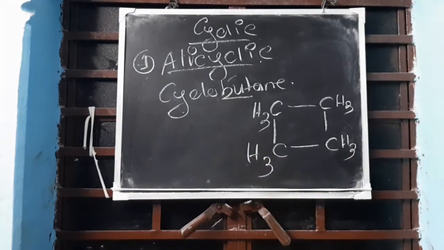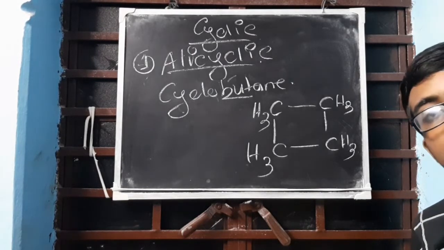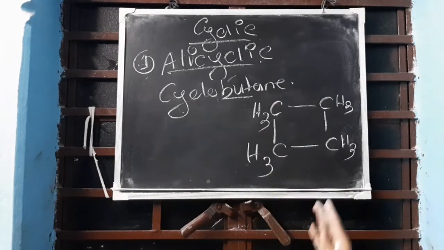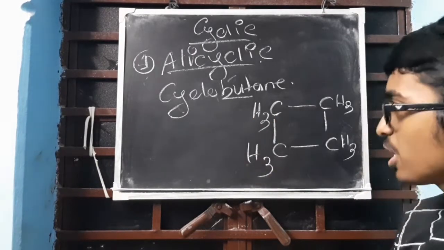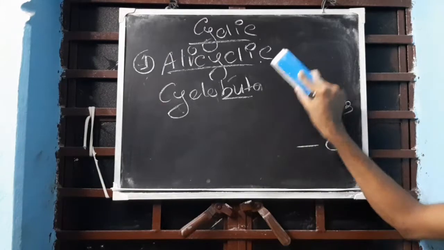Clear? This is cyclobutane. The structure is this, but no need to worry about the structure right now. This is cyclobutane. Clear? Okay, this is done.